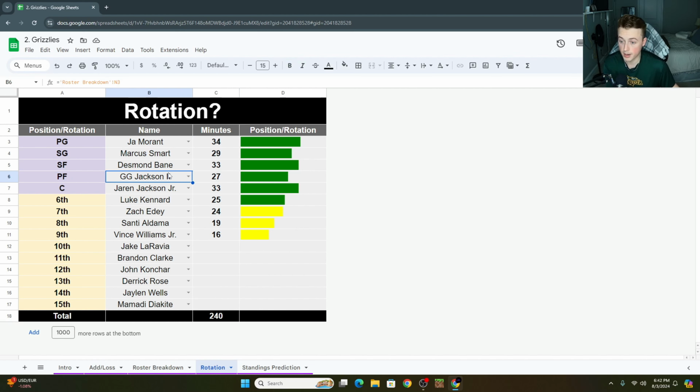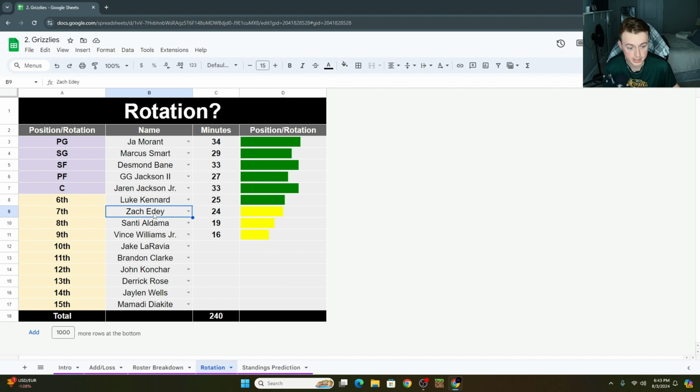Gigi Jackson's still kind of proving himself, but I want him in the first 5 for now, so he's going to be more around the 27. Jaren Jackson Jr., again, one of the better players we got. The floor spacing of him and Ja Morant is awesome. That is perfect, right? That's the kind of guy you want setting pick and rolls and pick and fades with Ja Morant, so want him getting a lot of burn. We've only got a 9-man rotation going on now, though, because I don't know what to do with the rest of this roster. Luke Kennard's got to get a lot of burn next to Ja Morant. You need the spacing next to him.